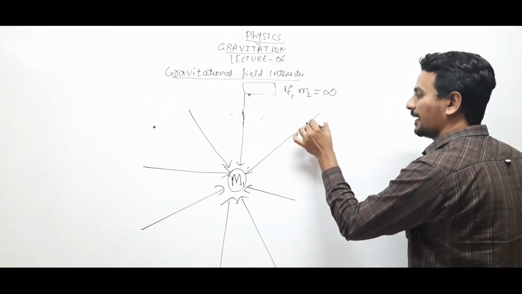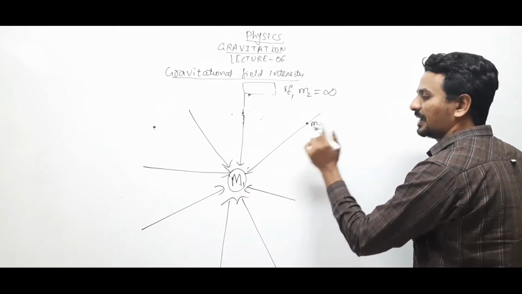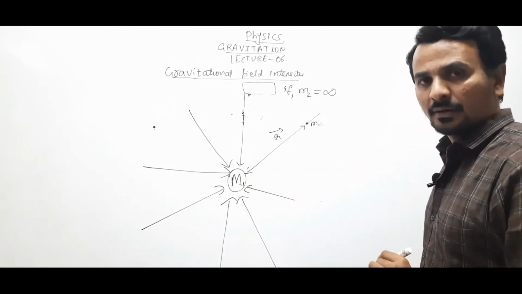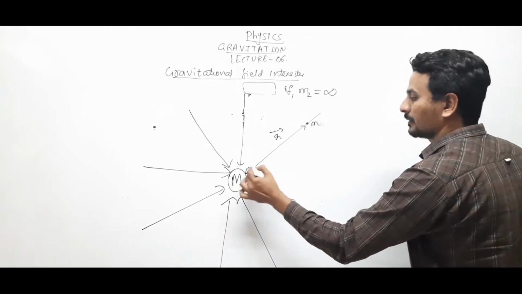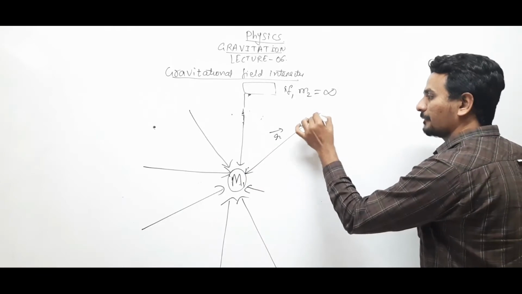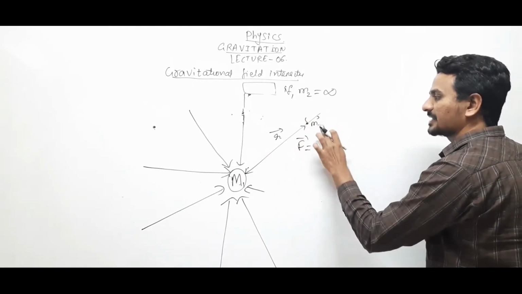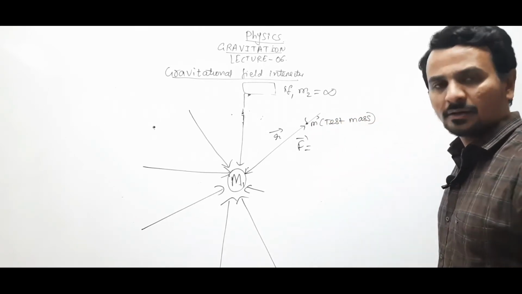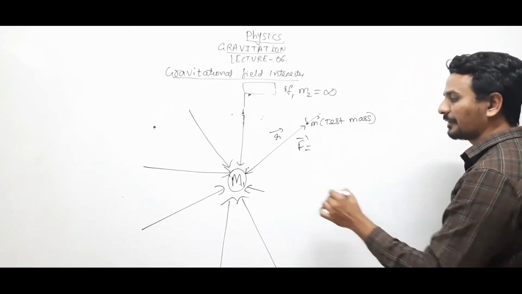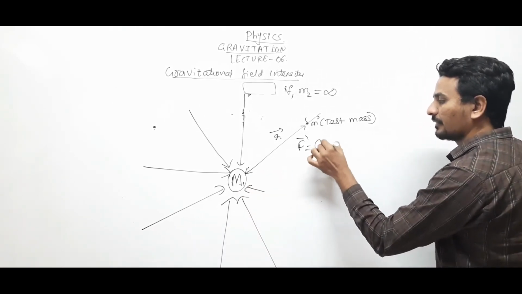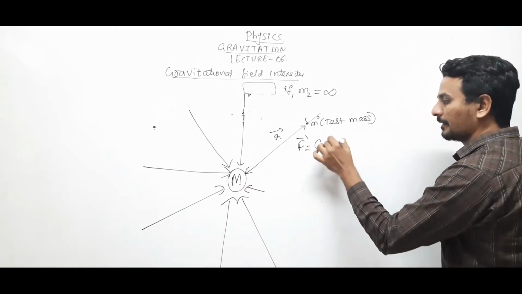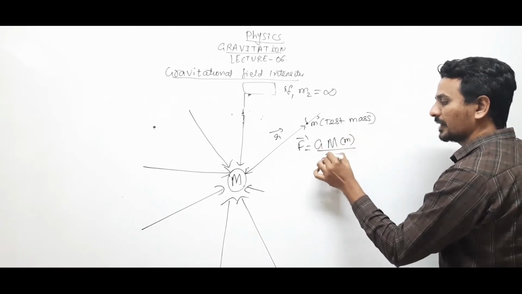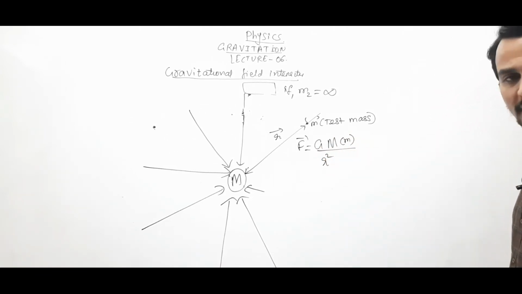Suppose this mass, let M, which is unit mass, be placed at a distance, say r. Clear? Okay. So this distance is r. So what is the force acting on this test mass? The force acting on a test mass can be calculated with the help of the gravitational law. Let this be M1. So G M into small m by r square. This is the force, G m1 m2 by r square, right?